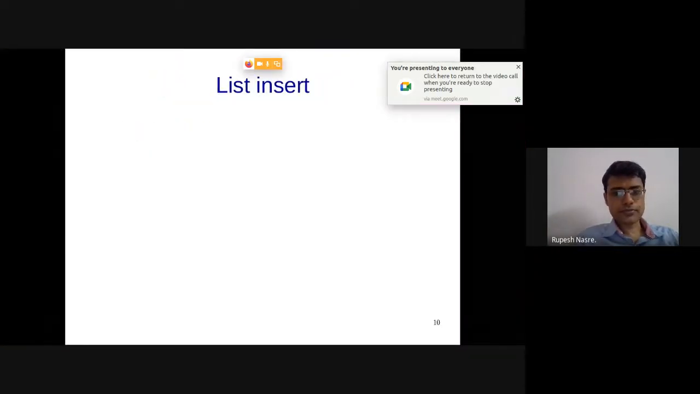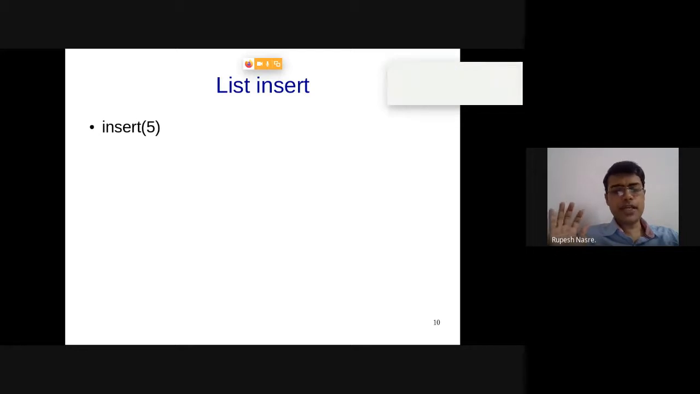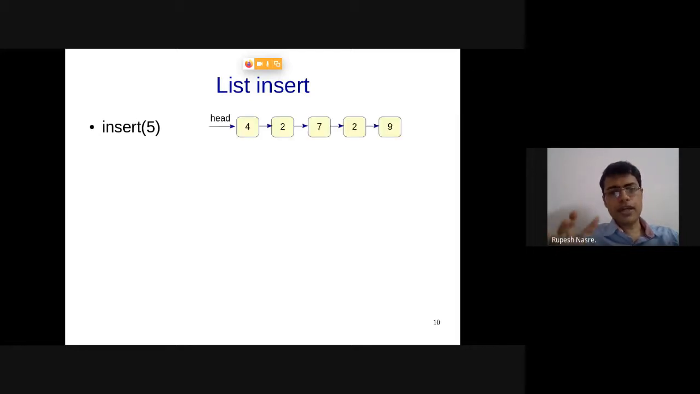Yes. So list insert, let's say that I have insert 5. Right? What does that mean? Let's say I have decided that 5 should be inserted at the end of the linked list. So I have the current state of the linked list like this. This head is a pointer which is pointing to the first memory location. Initially it was null, and then I said insert 4, and that is how this part of the linked list got created. And then I did insert 2, insert 7, 9, etc. Now I'm doing insert 5. Let's see what all needs to happen.